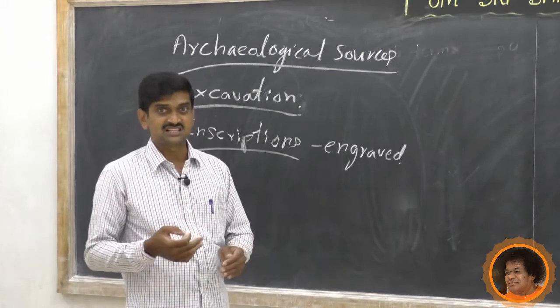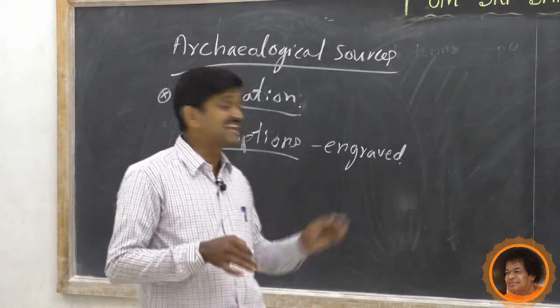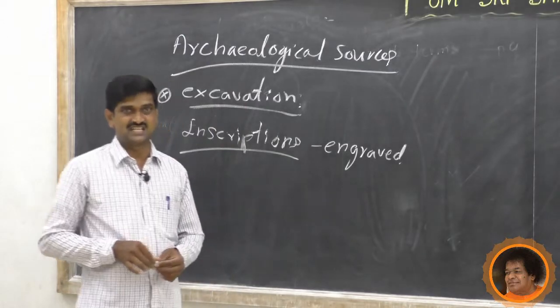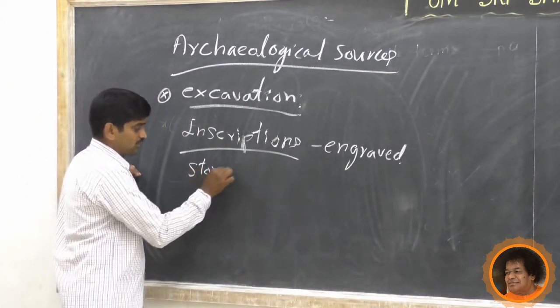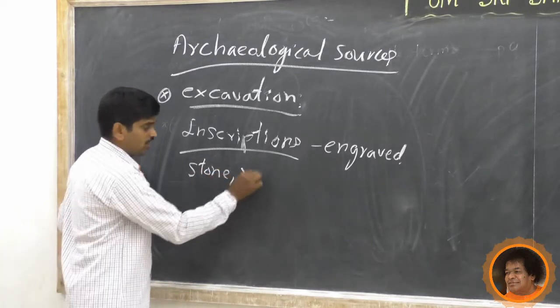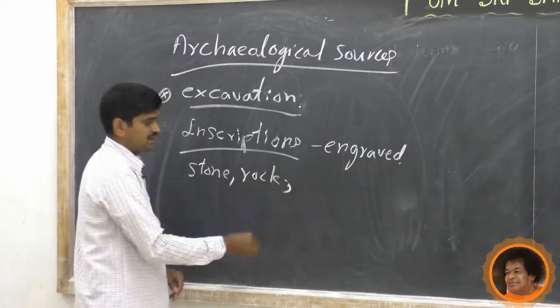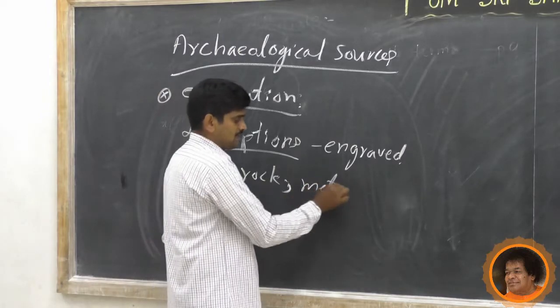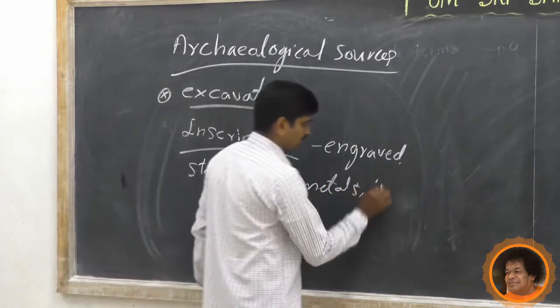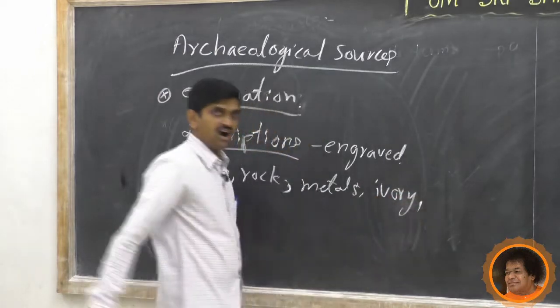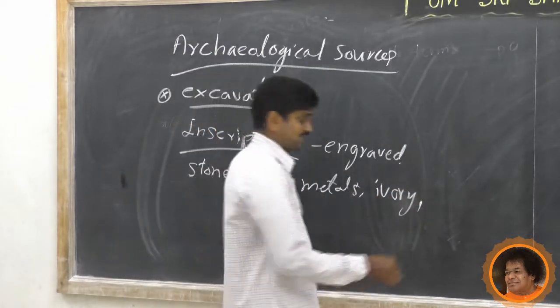So on these they will engrave the writings. The stone inscriptions are written on stone or rocks. Next, metals. Next there is the ivory, danta, or the terracotta pieces.